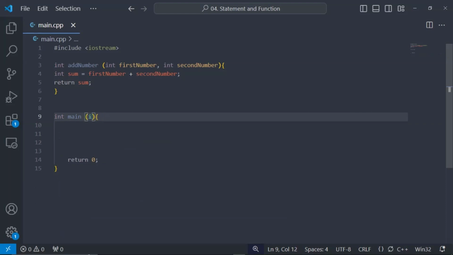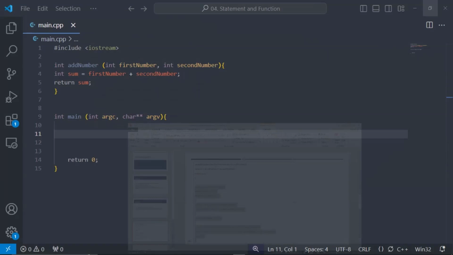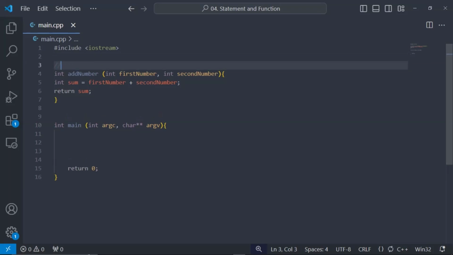I'll explain this later. So this is good. Am I good to go? Okay, I'm good. So now this is a function. Like I said, this is a function. Return sum. So I am returning sum in this function.